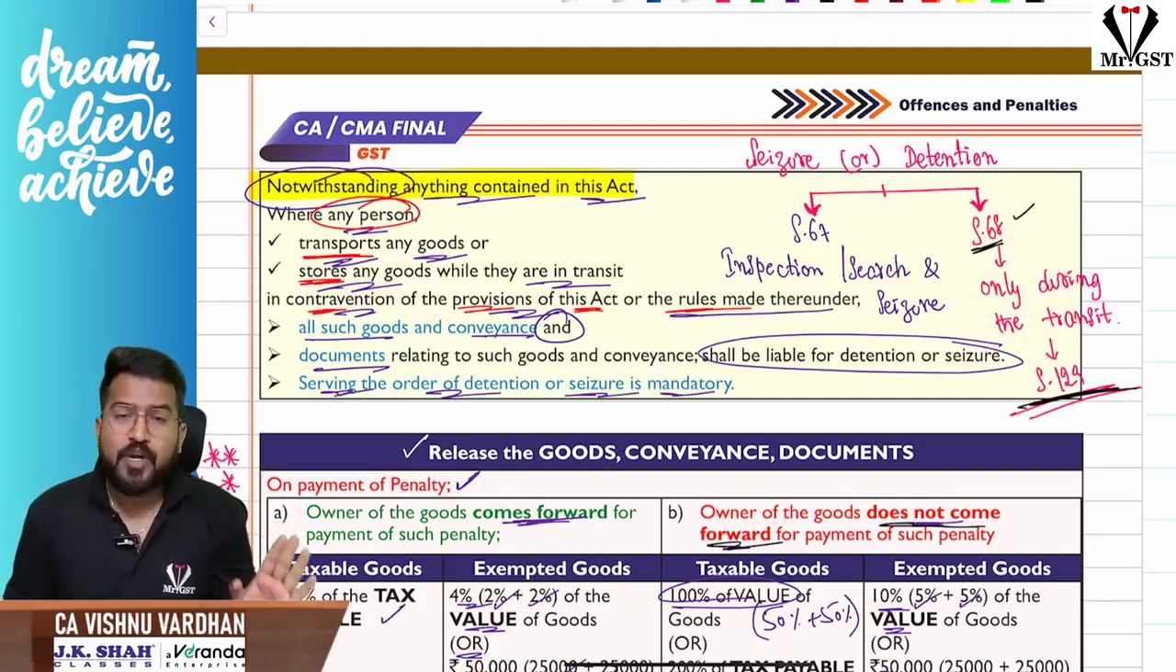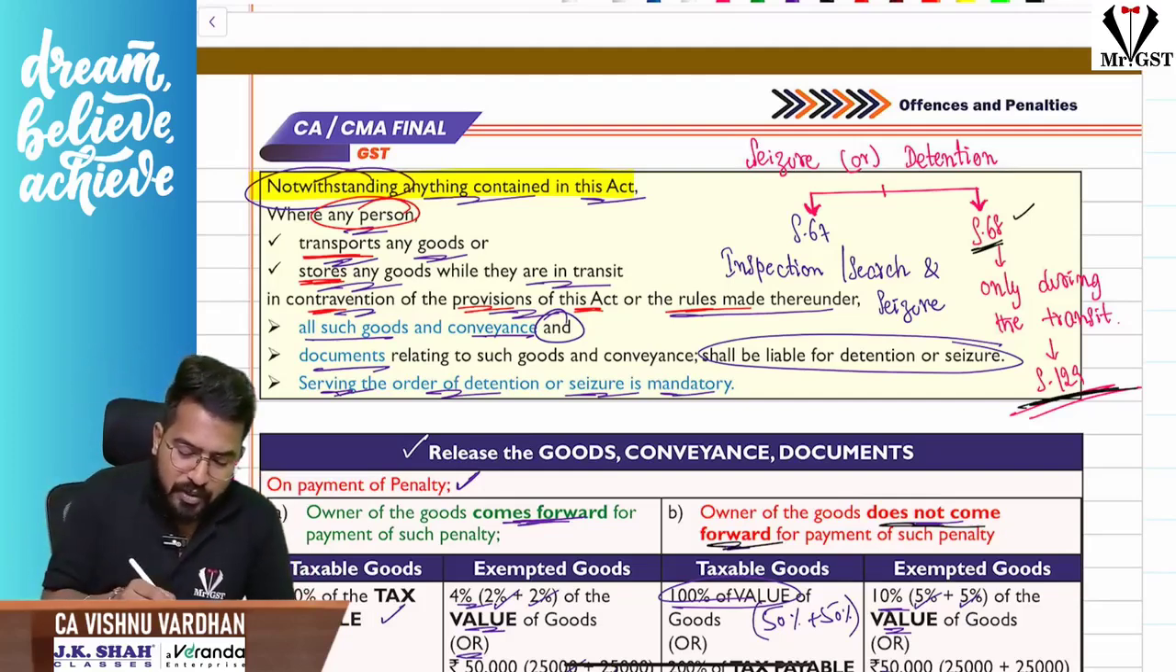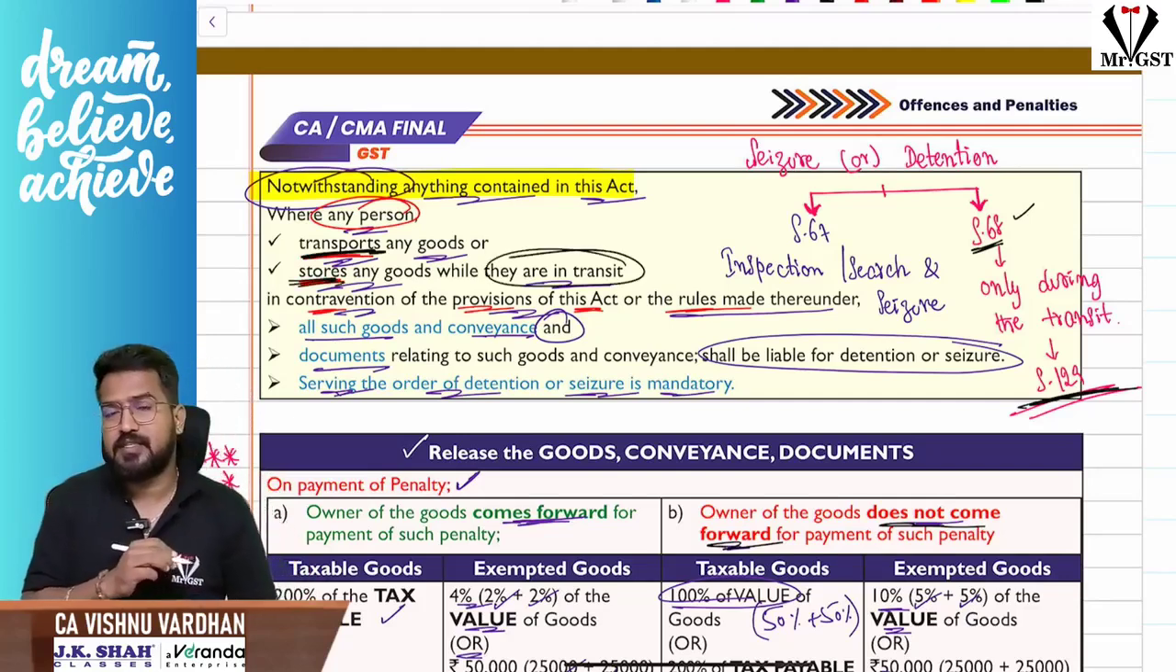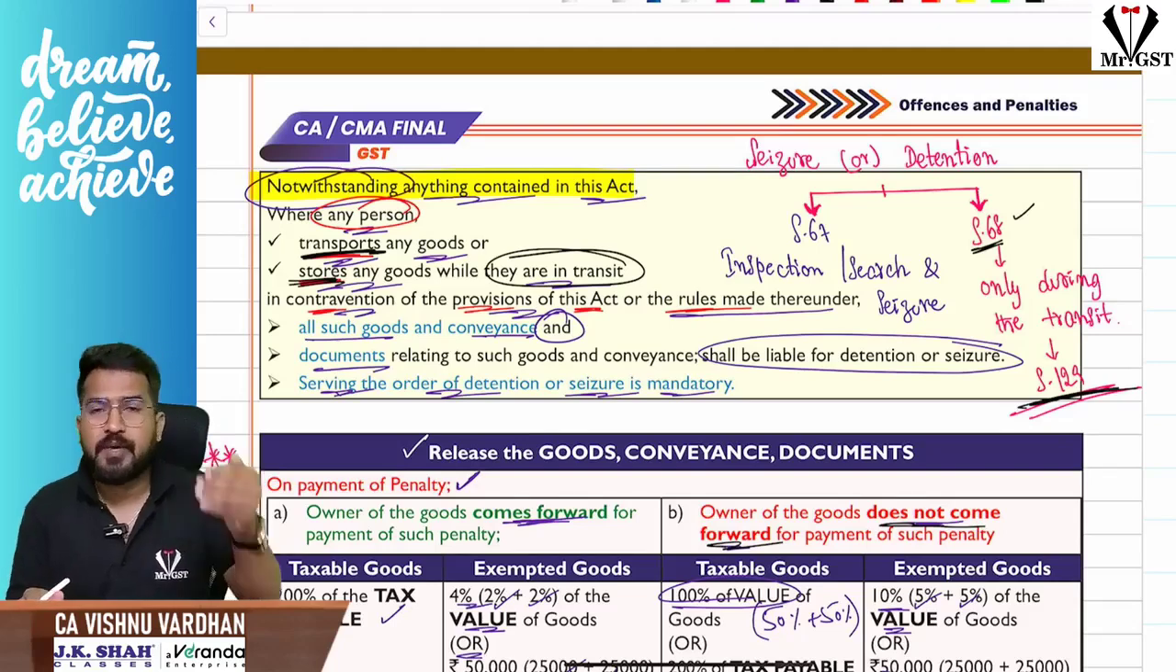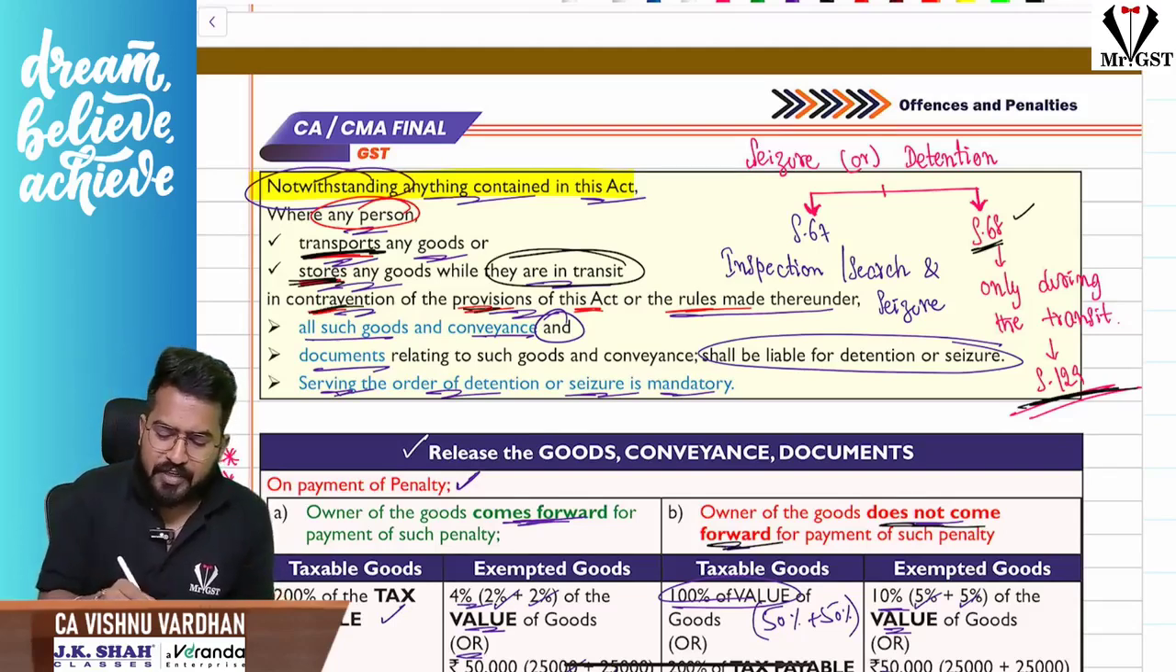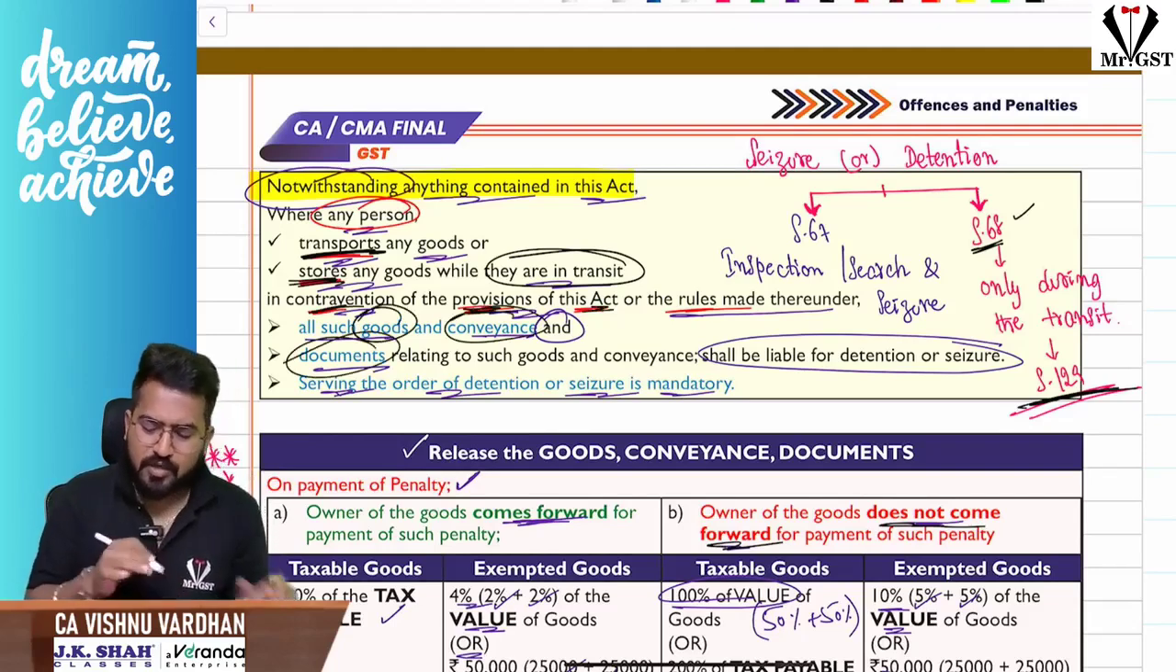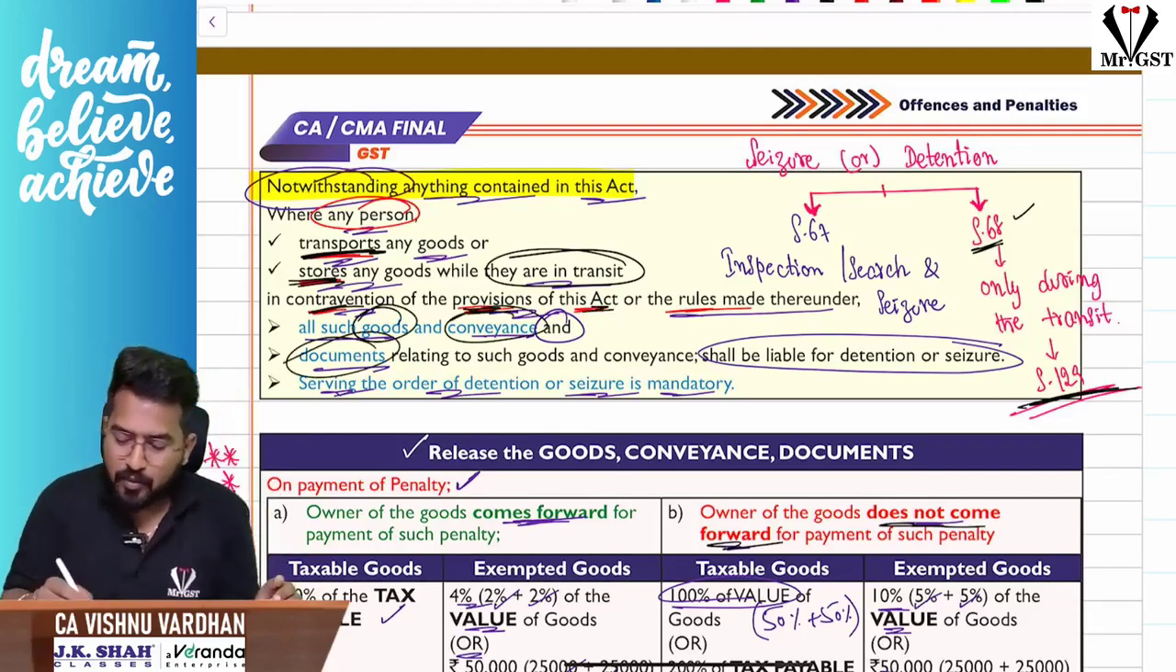I repeat, 129 will come into the picture only when you are transporting the goods or storing the goods while they are in transit. In such cases only, if the department has identified that you have contravened the provisions of this Act, then the goods, the conveyances, the documents, all these things are liable for what?